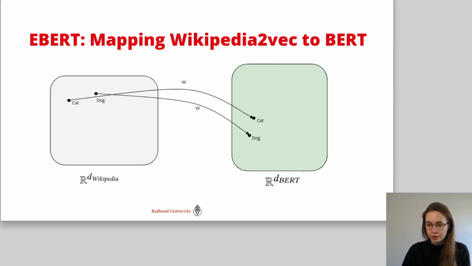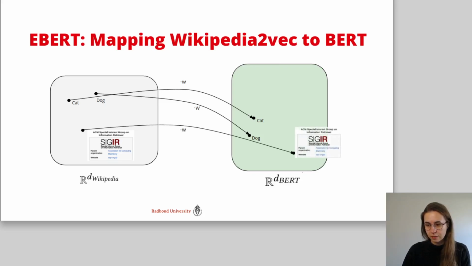When we have optimized for this matrix W, we can then use it to map embeddings of entities in Wikipedia2Vec into the native BERT input space, thus giving us a way to represent our entities in our BERT input.